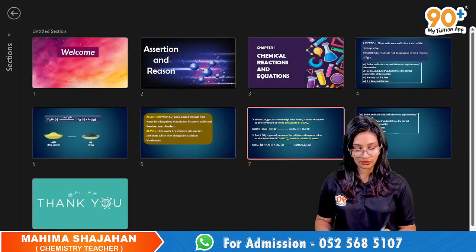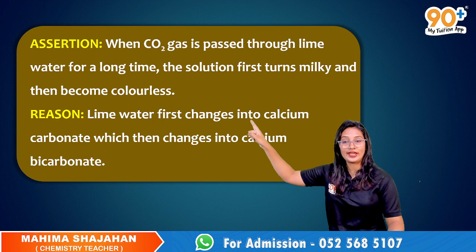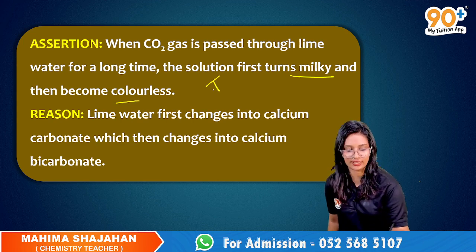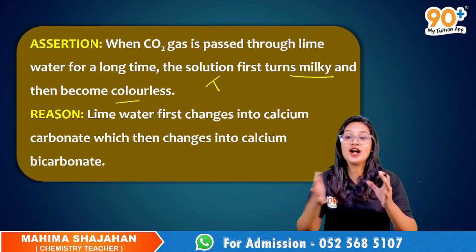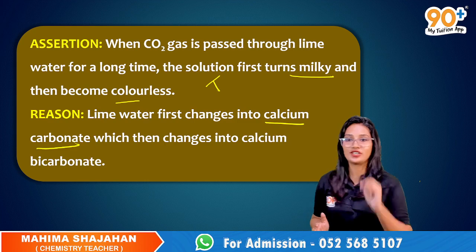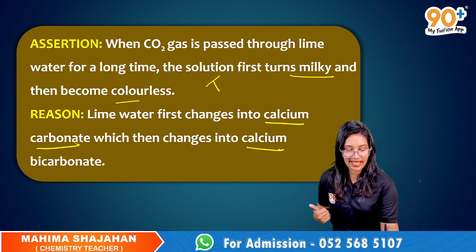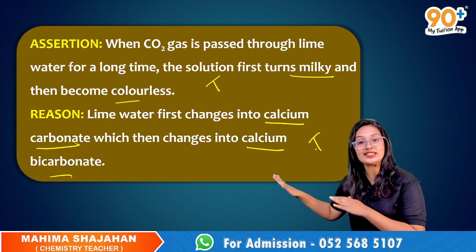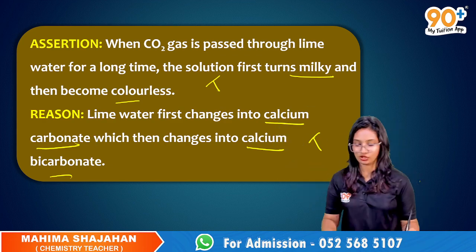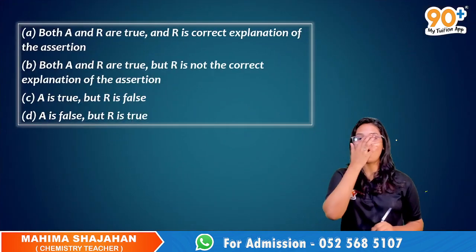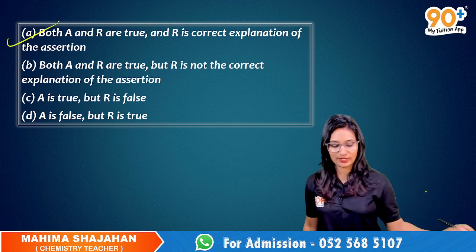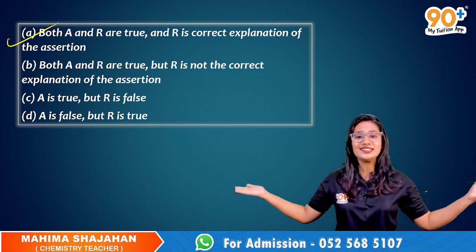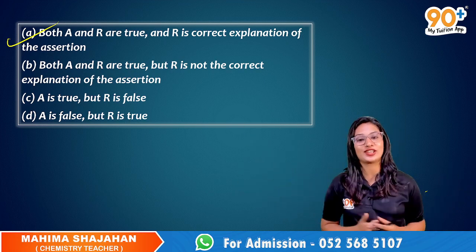Now let's get back to the question. Carbon dioxide is passed through lime water for a long time. The solution first turns milky and then becomes colorless. It is a true statement. Now read the reason. Lime water first changes into calcium carbonate. Correct, right? Then it changes into calcium bicarbonate. So the assertion is true, the reason is true, and the reason is the correct explanation for your assertion. So which will be the most appropriate option? It is option A. See, both assertion and reason are true and the reason is the correct explanation of assertion. That's it. This is how you tackle these assertion and reason type questions.